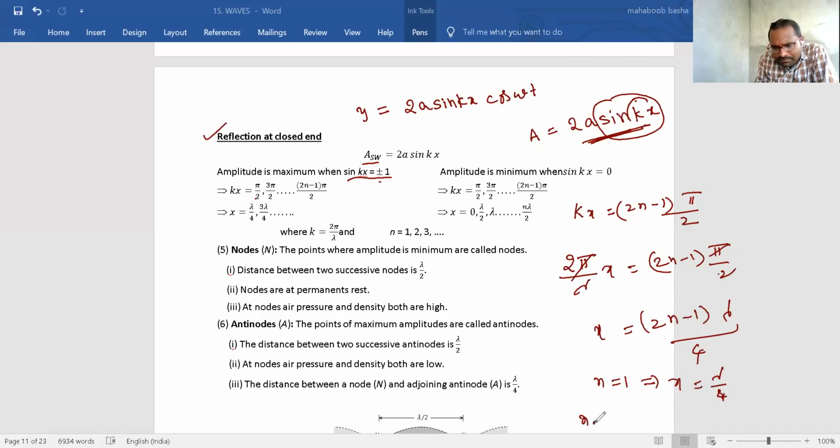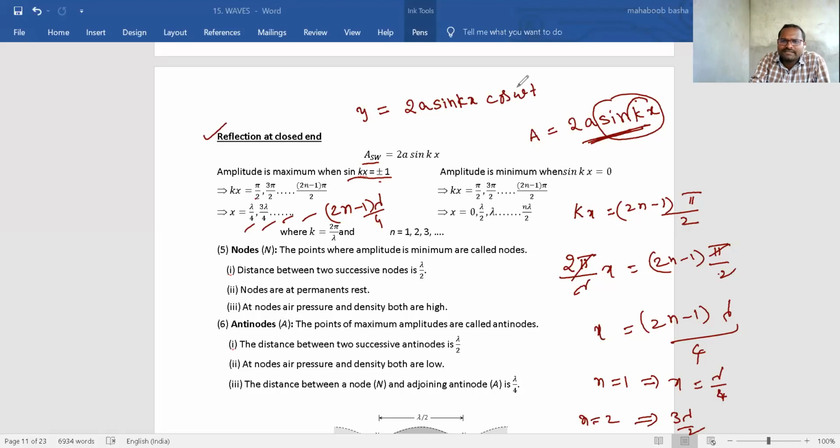N is equal to 2, keep, x value is 2 into 2 is 4, 4 minus 1, 3, so 3 lambda by 4. Yes, see here. Lambda by 4, 3 lambda by 4, 5 lambda by 4, 7 lambda by 4, like that. (2n minus 1) into lambda by 4. At these points, you will get the maximum amplitude.